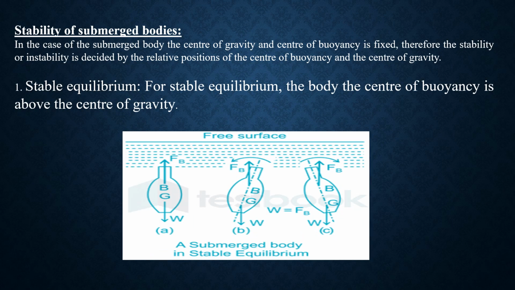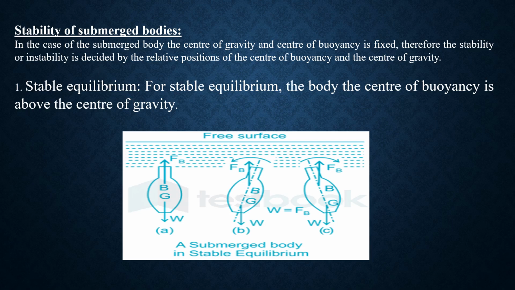Okay. Then next condition, the stability of submerged bodies. First condition is related to stability of floating bodies. In floating bodies, stable, metacenter related, and in case of submerged, it is related to the center of buoyancy. For stable equilibrium, the center of buoyancy is above the center of gravity.